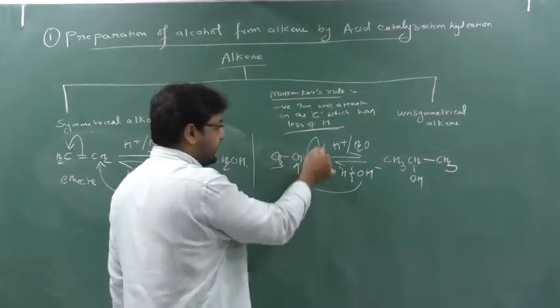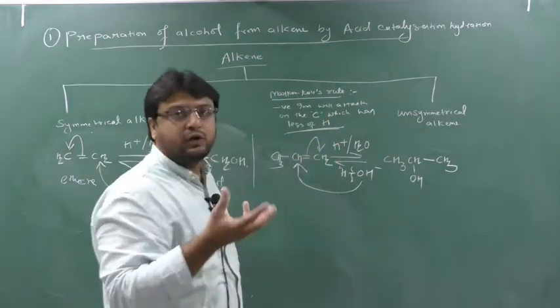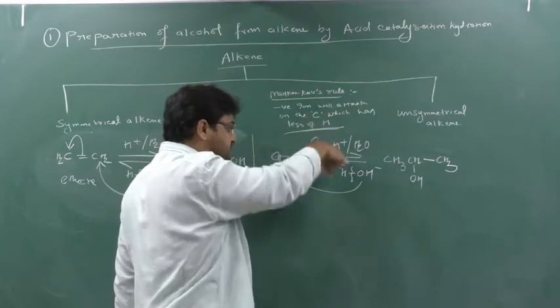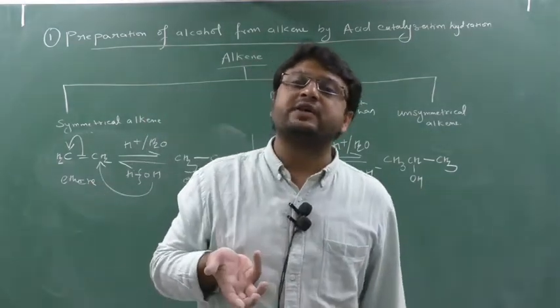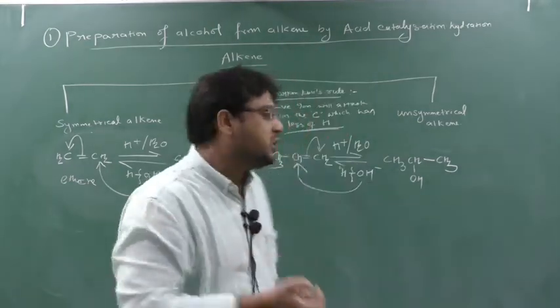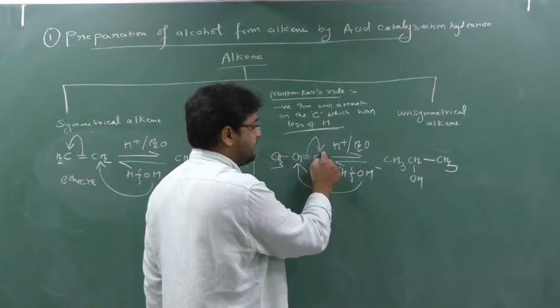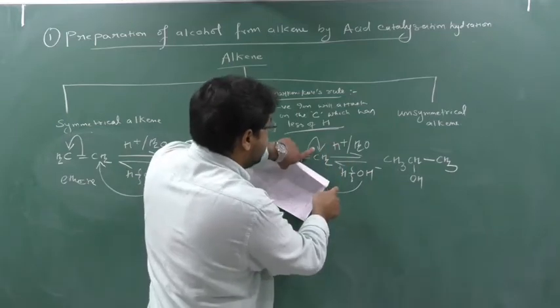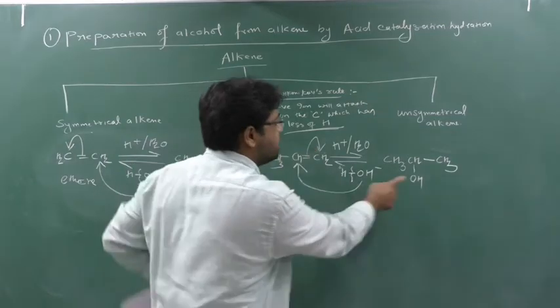So this bond breaks. This bond breaks. So this electron will enter into this CH2. Now this bond enters into this CH2. Now the bond contains what? Electrons. Yes or no? So the electron has which charge? The electron has a negative charge. So this CH2 will gain the electron and create a negative charge. So CH2 will be minus. Now this CH2 is minus, but there is one H plus also.